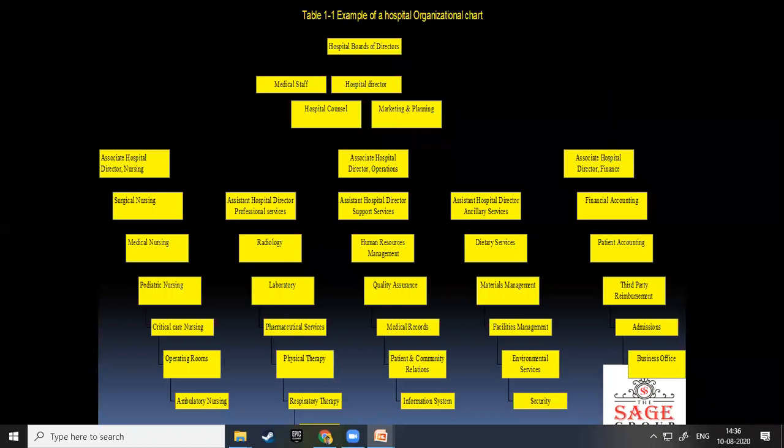I am ending my lecture at this level, so just write down this chart. You have 4 or 5 minutes. This chart is very important in the examination. You have to write this chart in your answer sheet. All chapters of hospital pharmacy contain this organization chart. You must remember this chart. Don't get confused from one chart to another chart. This is the first chart. Just go through it.